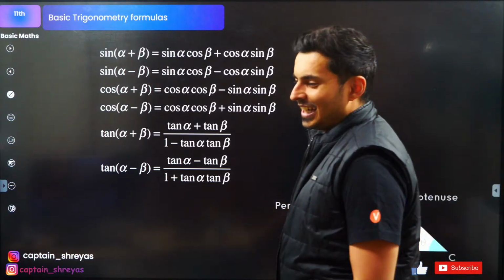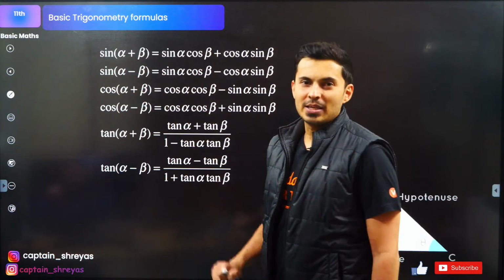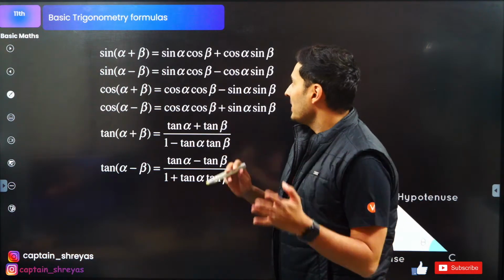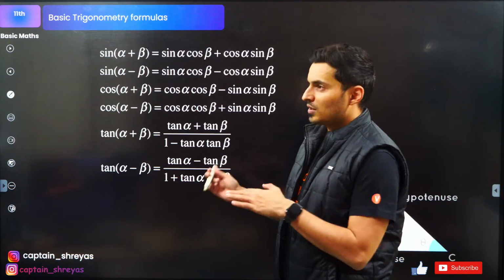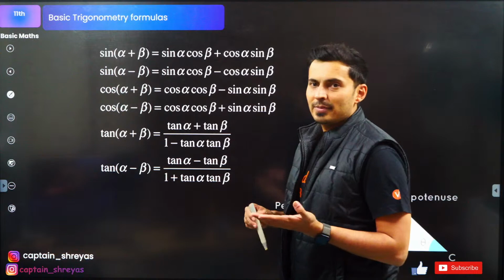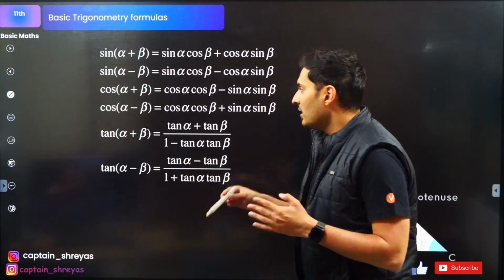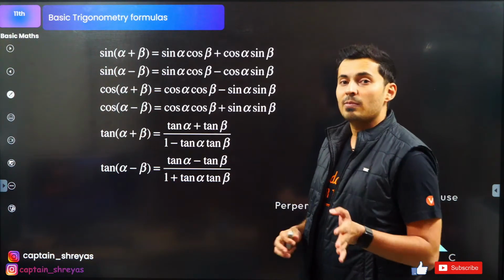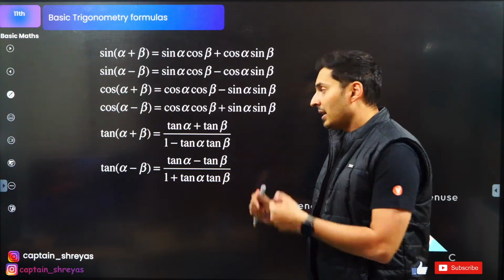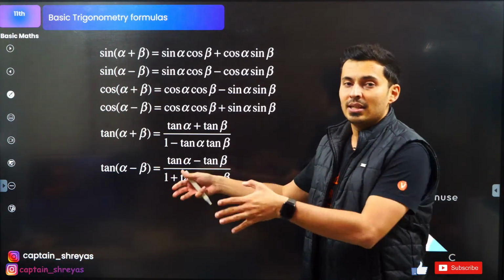Okay, more identities, guys. Standard formulas. Sine of a plus b is sine a cos b plus cos a sine b. Sine of a minus b is sine a cos b minus cos a sine b. Cos of a plus b is cos a cos b minus sine a sine b. Cos of a minus b is cos a cos b plus sine a sine b. Tan of a plus b is tan a plus tan b upon 1 minus tan a tan b. Tan of a minus b is tan a minus tan b upon 1 plus tan a tan b.